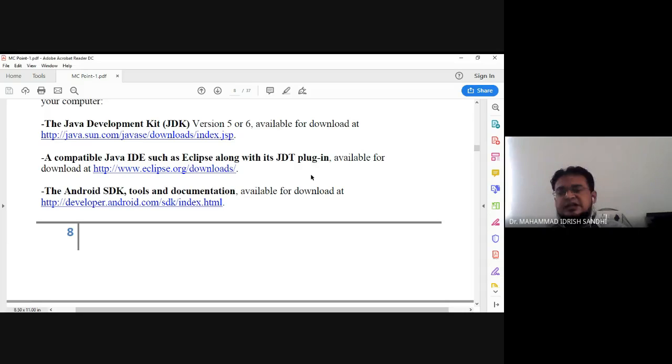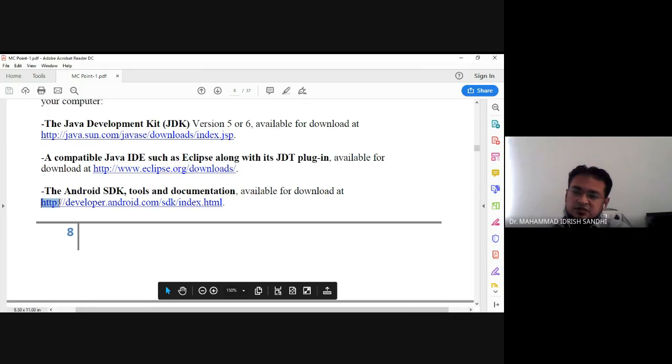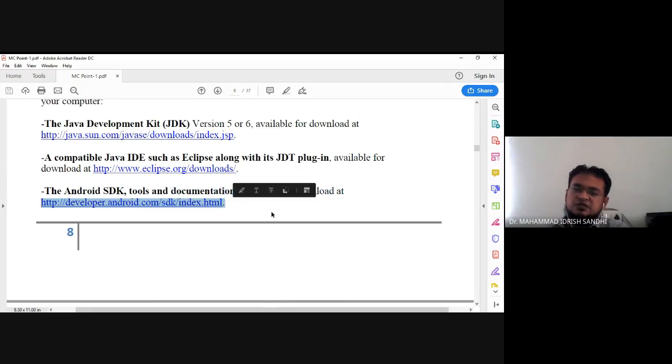In detail, with video and examples, all of this is on the official website, developer.android.com. You can see this is the official website; we already discussed it at the time of the introduction. Once you navigate this site, the documentation, tools, and Android SDK version list are all there.